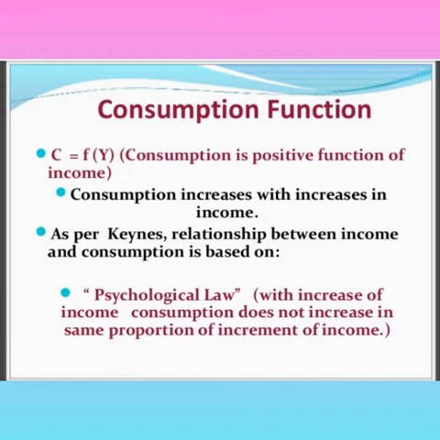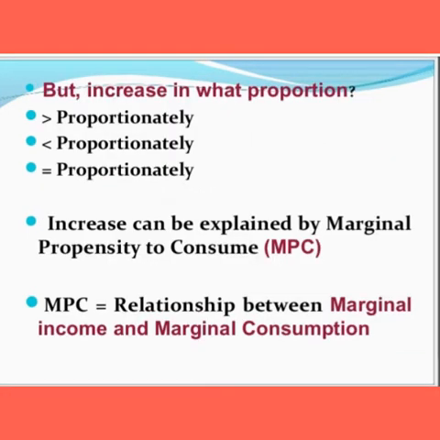That increase can be explained by the marginal propensity to consume. Marginal propensity to consume explains the relationship between marginal income and marginal consumption. So, whether the consumption has increased can be explained only through the marginal propensity to consume.